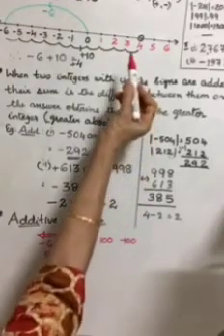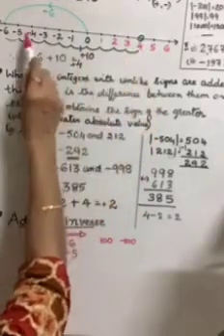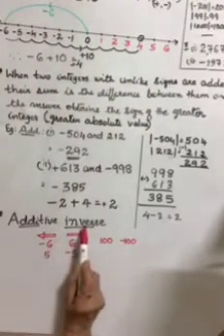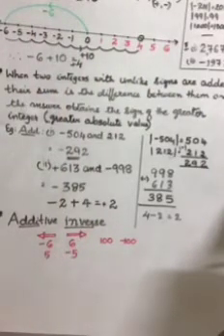So here you can see on the number line, 4. Opposite is negative 4. That opposite is called additive inverse. Okay? What is additive inverse?